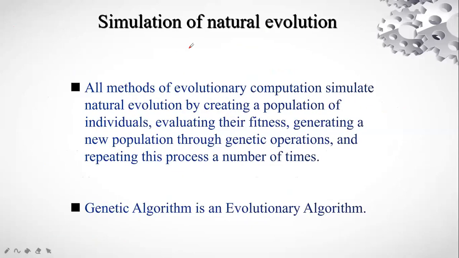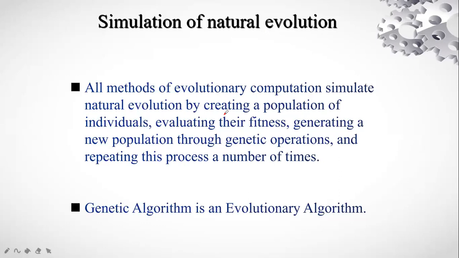Now, the simulation of natural evolution. What is the simulation of natural evolution? All methods of evolutionary computation simulate natural evolution. In natural evolution, two parents meet, they reproduce, and they produce an offspring, and that offspring has certain characteristics of both the parents.